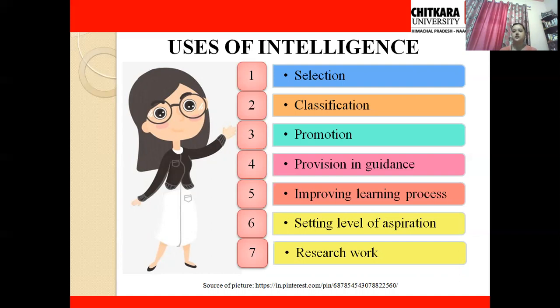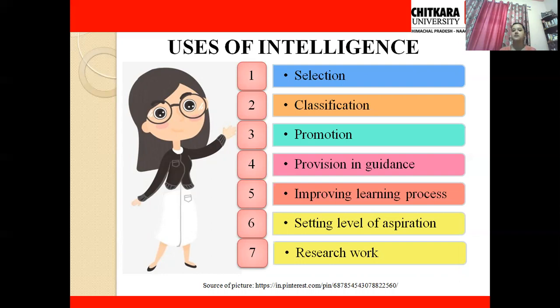Next is classification. In classification, I have studied various kinds of intelligence, so I can classify my students and people in accordance with their intelligence also. I'm not saying that someone is poor at this level or someone is good at this level.